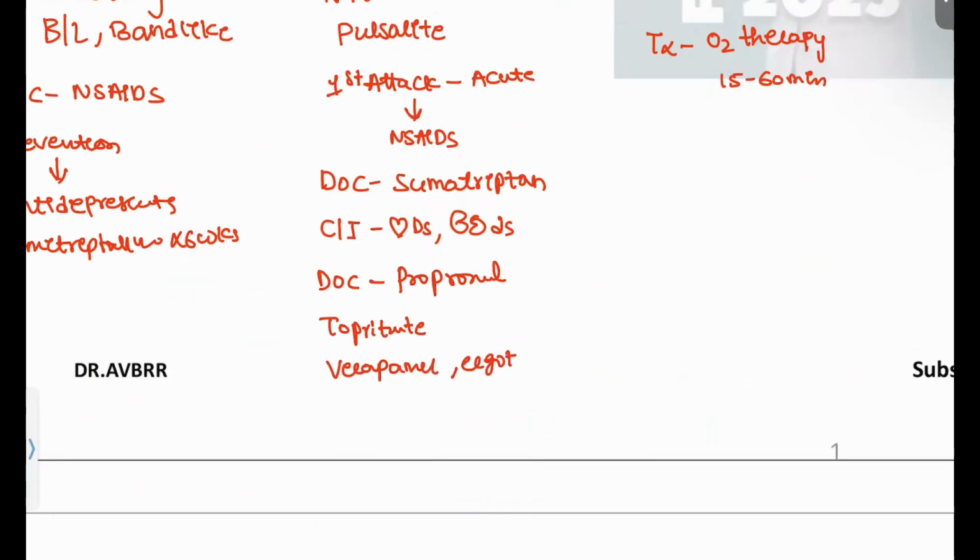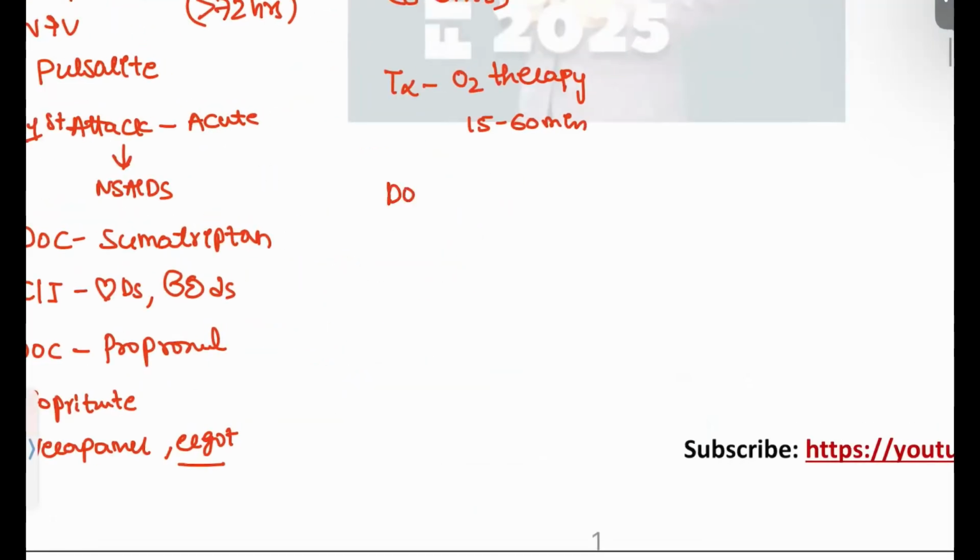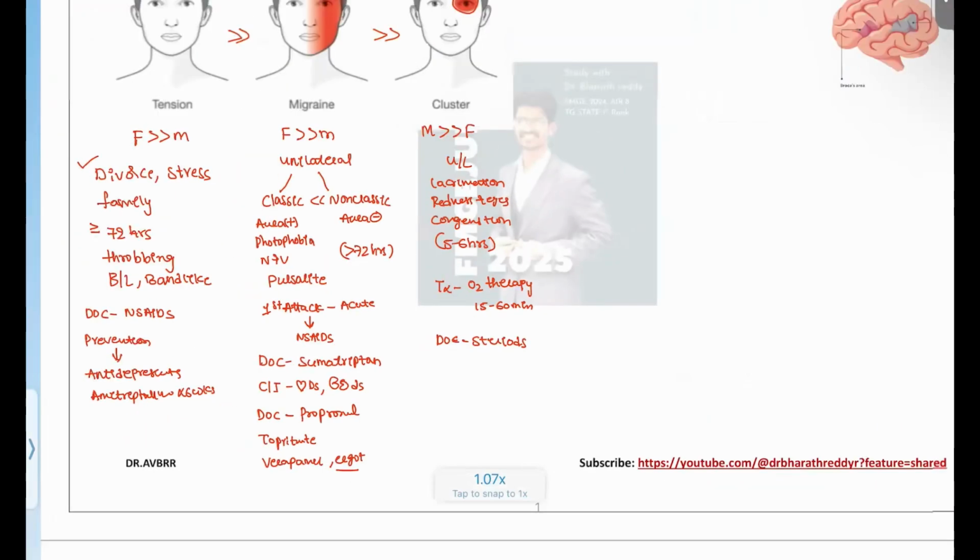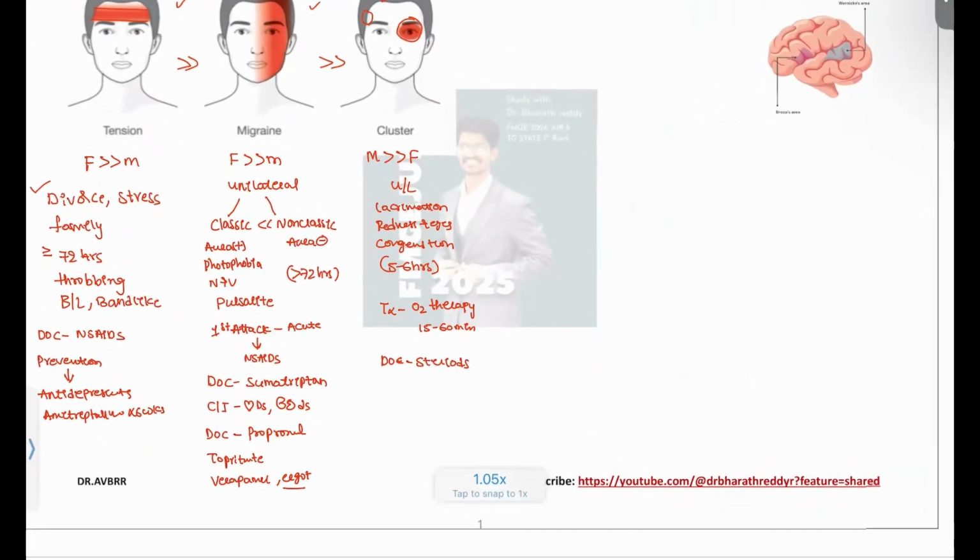But ergot alkaloids are not given nowadays because of gangrene formation, and some other drugs can also be given for this patient's migraine prophylaxis. And in the cluster, the prophylaxis drug of choice is steroids. Okay, the patient can be given steroids with tapering of the doses. You can start on the steroids. So this is the difference between tension, migraine and cluster headache.